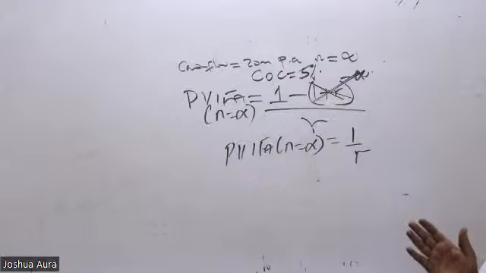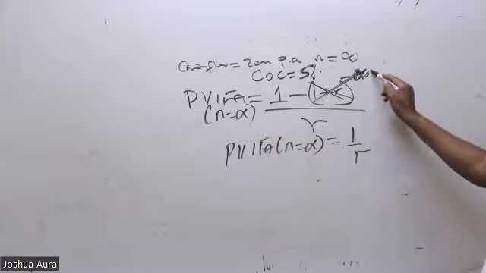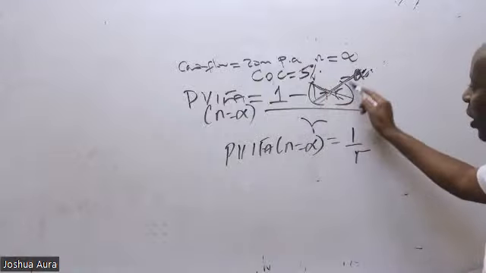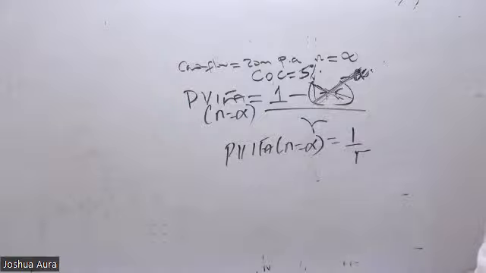All right? Now listen to me very well. Where has this 1 plus R gone to? It's because if n is infinity, then the entire term here, which is raised to negative infinity, will not be defined. If that term is killed, then automatically I'll be left with 1 over this R.